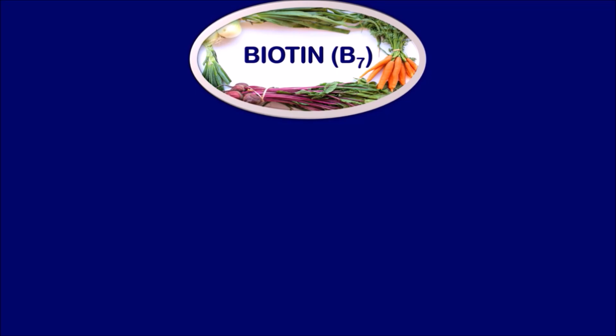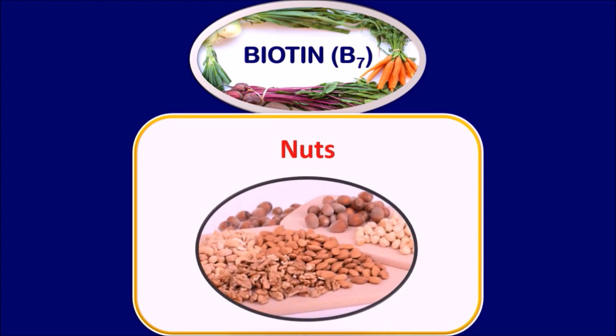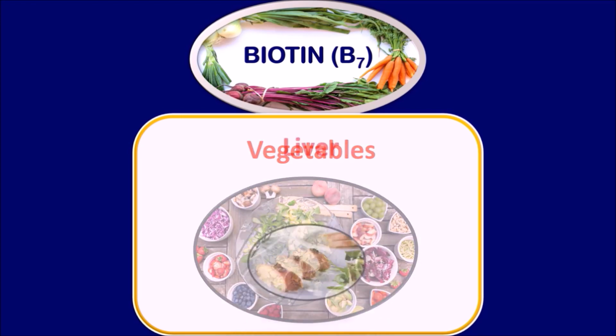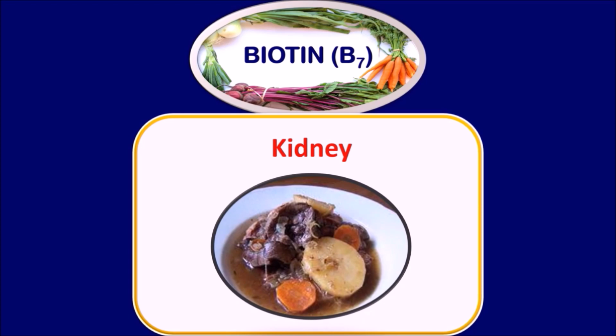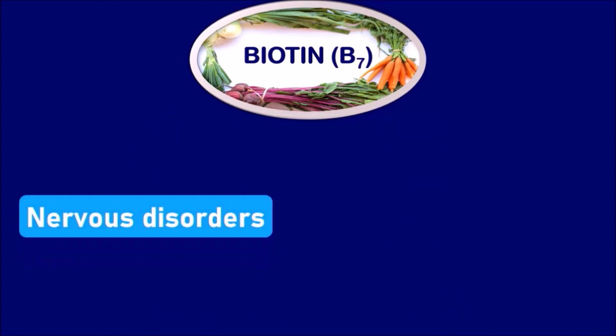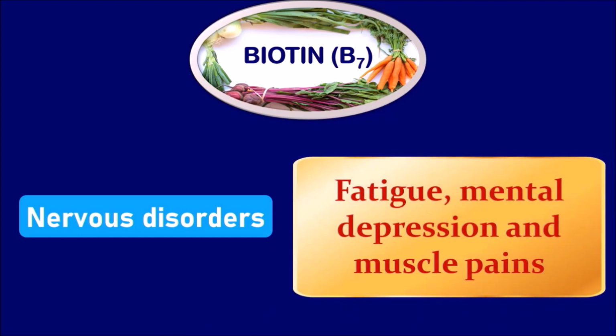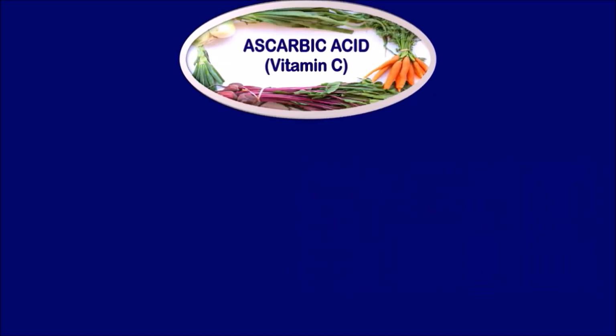Biotin. This is indicated as B7. The food resources are pulses, nuts, vegetables, liver, kidney. The deficiency of biotin leads to nervous disorders. The symptoms are fatigue, mental depression, and muscle pains.